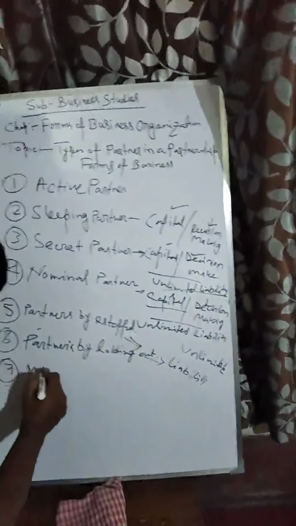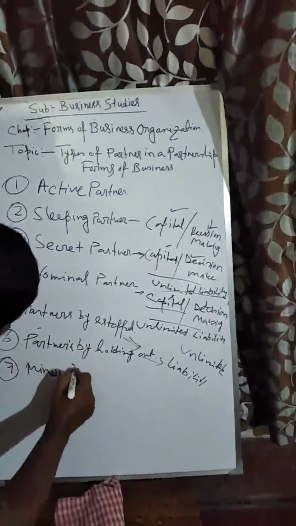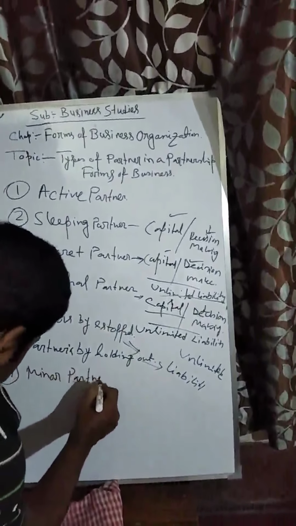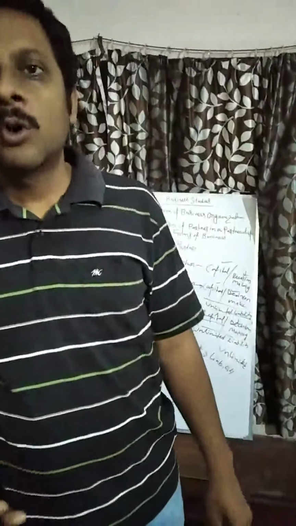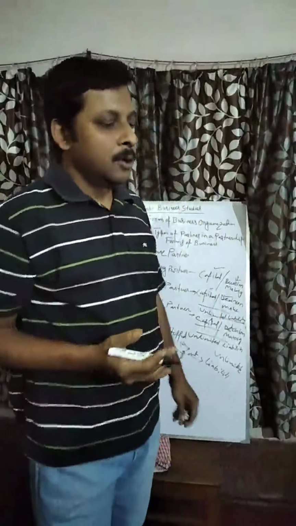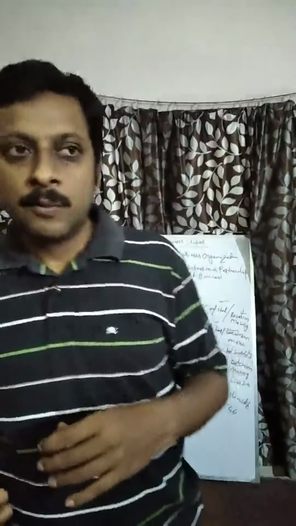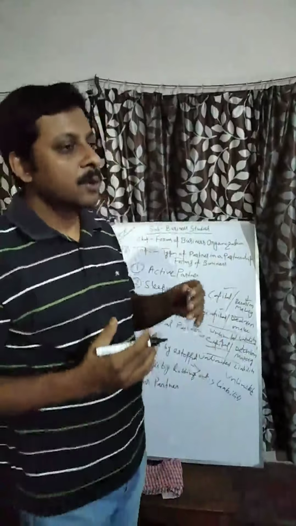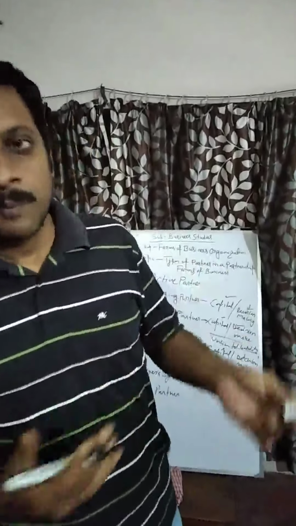Seven is minor partners. We know partnership is an agreement between two or more persons who come together to run a business, carried on by one or more of them.